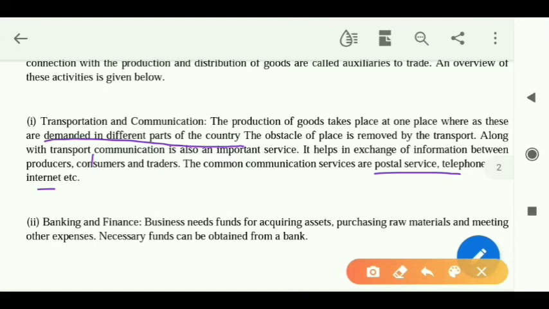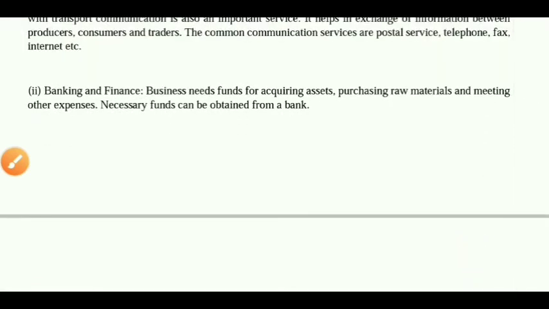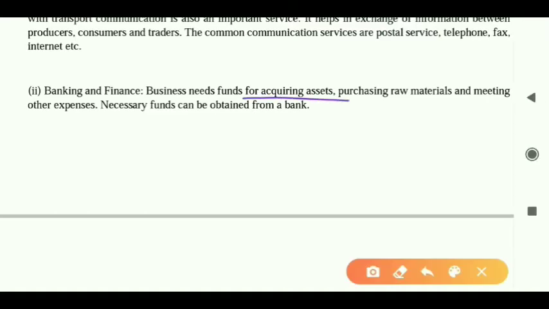Okay? Next one is banking and finance. The bank provides funds for acquiring assets, purchasing raw materials and meeting other expenses. So if I am sitting in a different country and I need a loan, I need money, or I need foreign exchange to make payments to some other person in another country, then I would be helped by banking and finance.